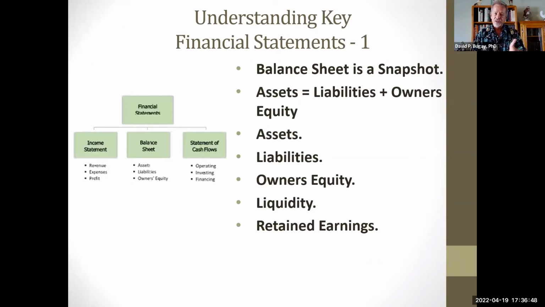So on this section, the balance sheet is a snapshot of one moment in time. Keep in mind that the main formula for the balance sheet is assets equals liabilities and owner's equity. Assets are things you own. Liabilities are things that you owe. Owner's equity is the thing that's left over.